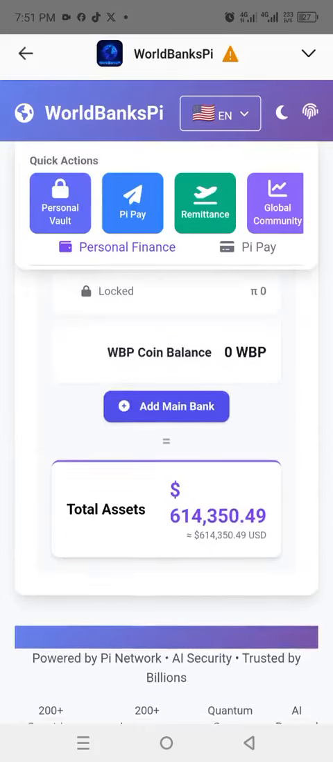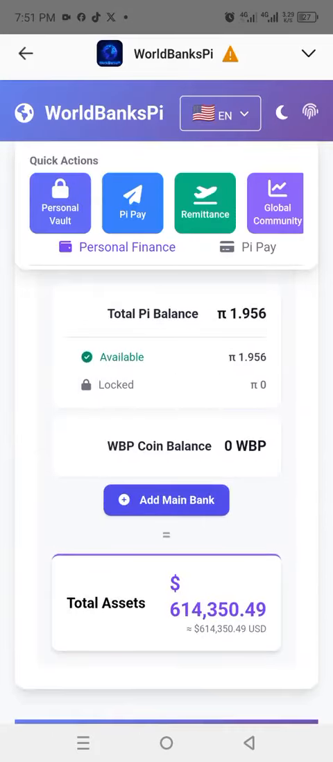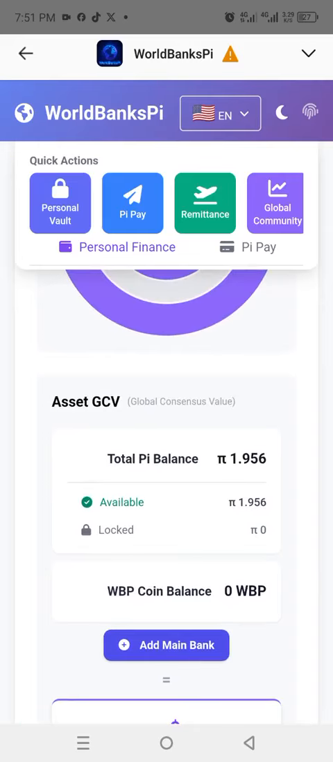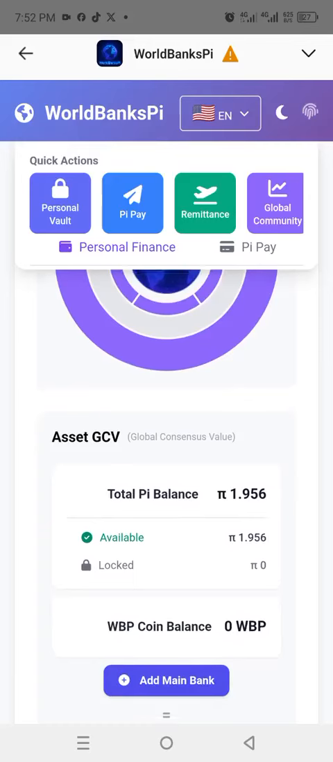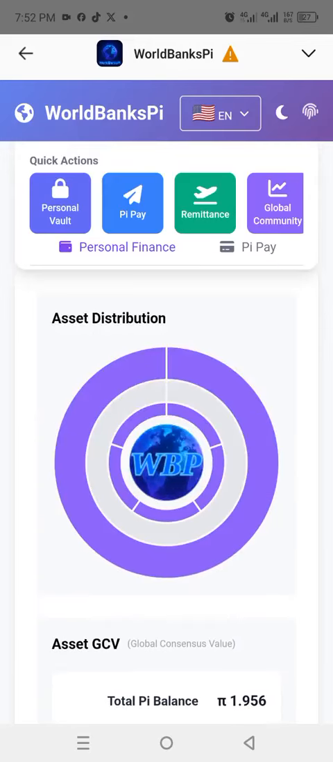So as you can see, the total asset is 614,000 US dollars, which is equivalent to the 1.956 available Pi balance I have. So they are saying that the asset is GCV, that is global consensus value. So that is that. Thank you so much.